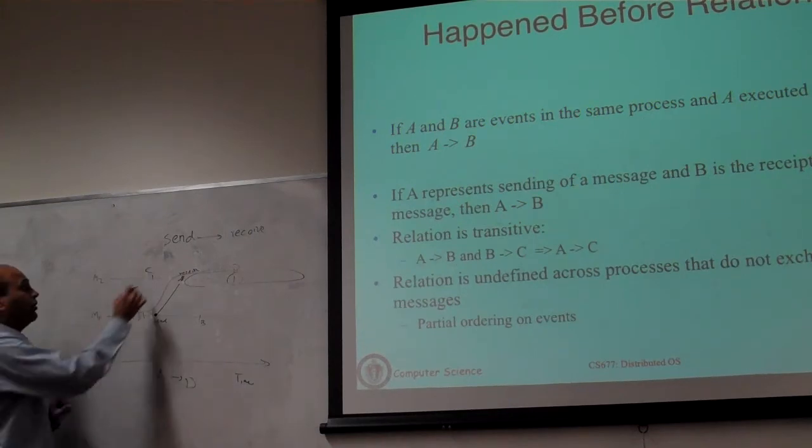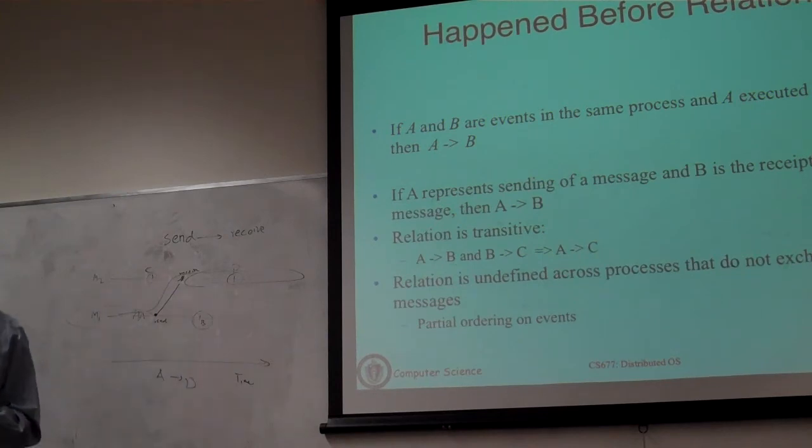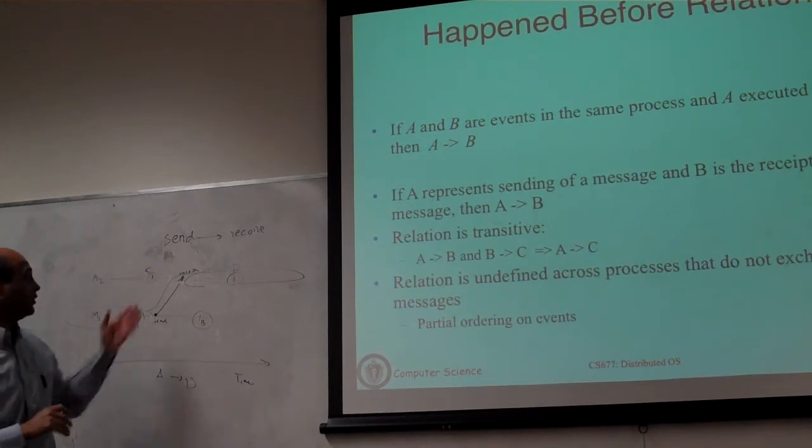Now you can also ask, what about C and B here? What about these two events? What can you say about them? One suggestion is you cannot say anything.